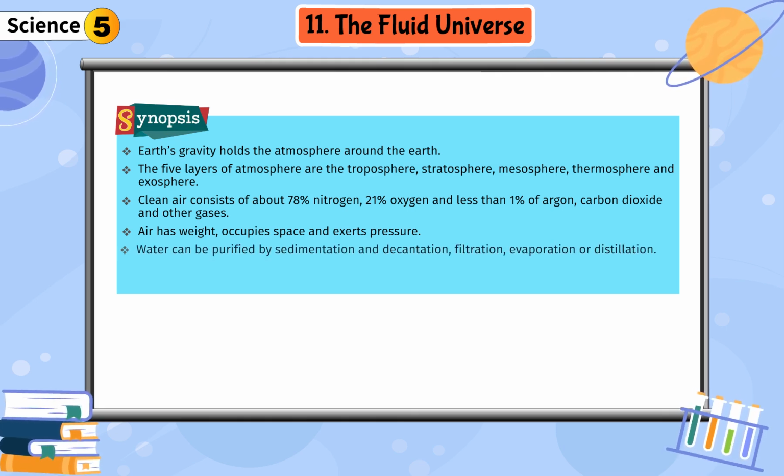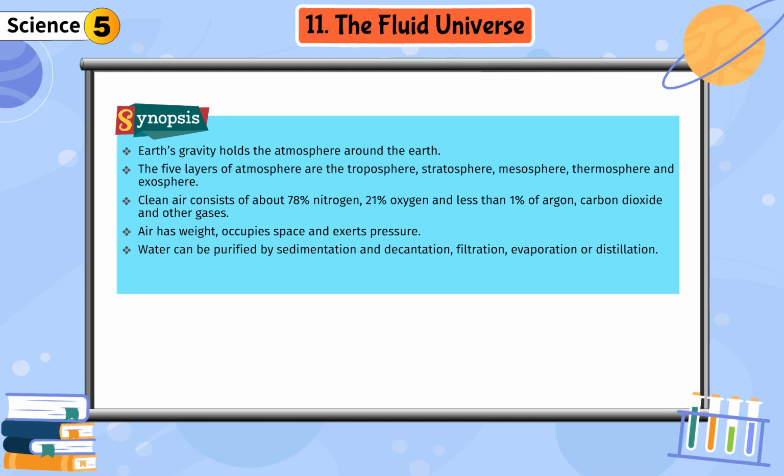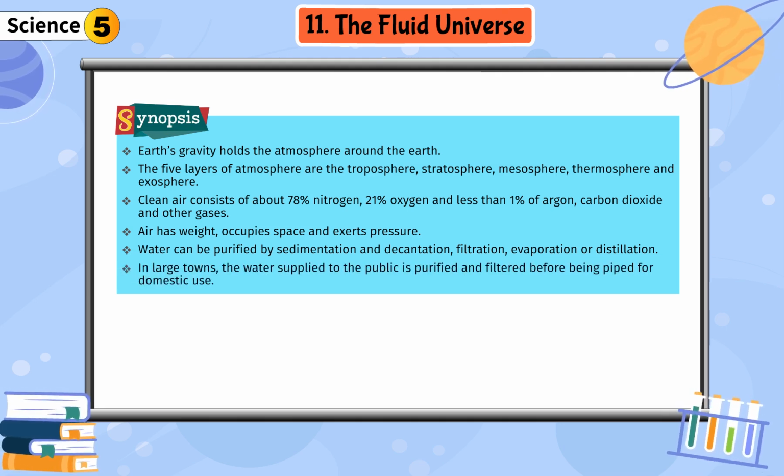Water can be purified by sedimentation and decantation, filtration, evaporation or distillation. In large towns, the water supplied to the public is purified and filtered before being piped for domestic use.